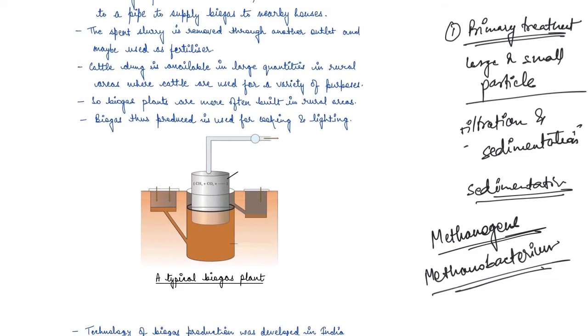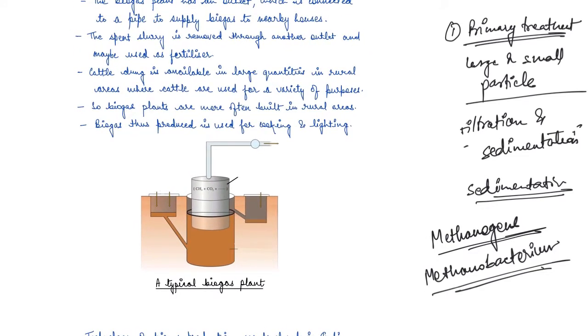If you see a typical biogas plant, what you will see is that there is a digester, right? And then we have the gas holder. At one end we have the dung and water mixture, so we make this slurry here and pass it into the digester, right?